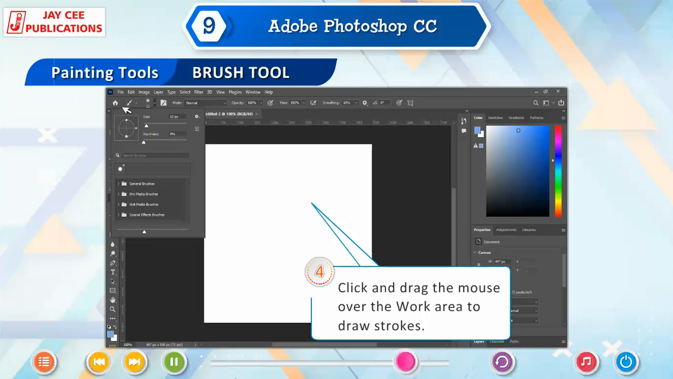Paint Bucket Tool. Paint Bucket tool fills an area of similar color with a foreground color or a pattern. It is used to fill the color to the entire selection. Follow the given steps.